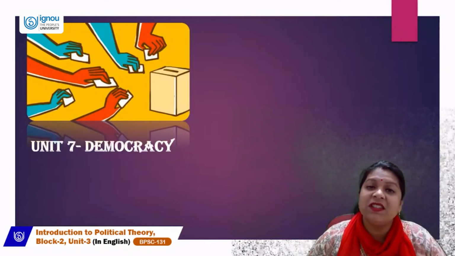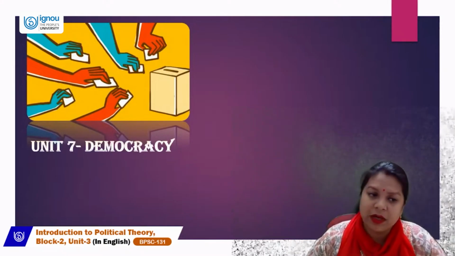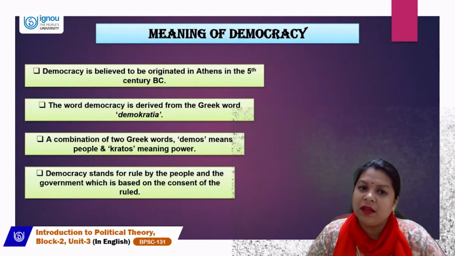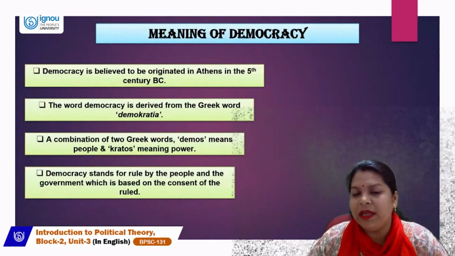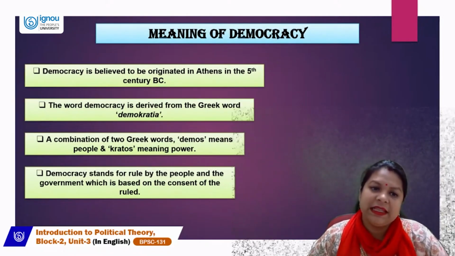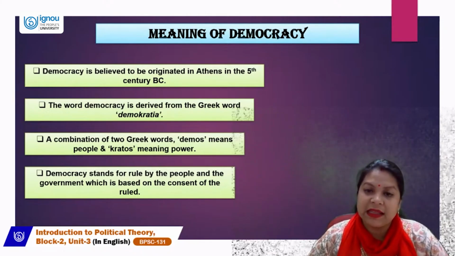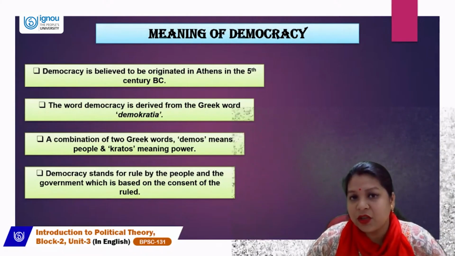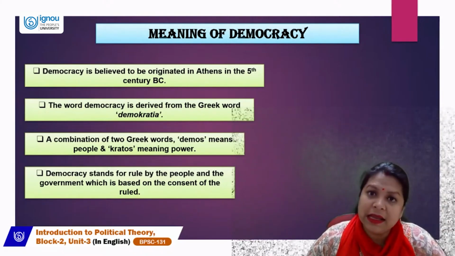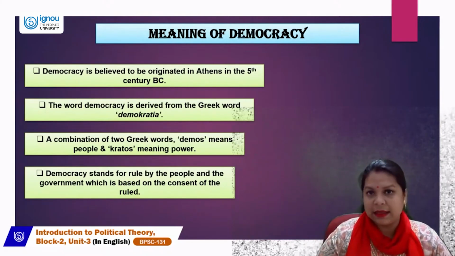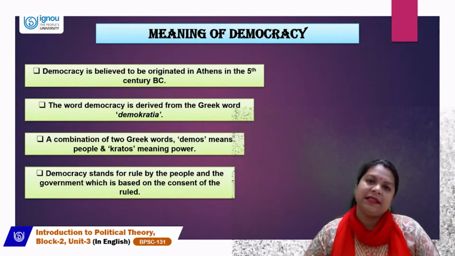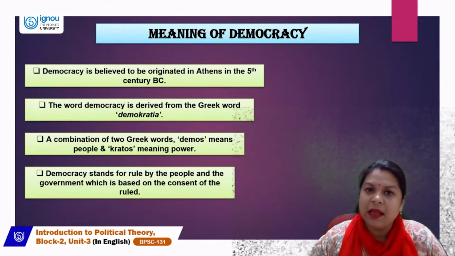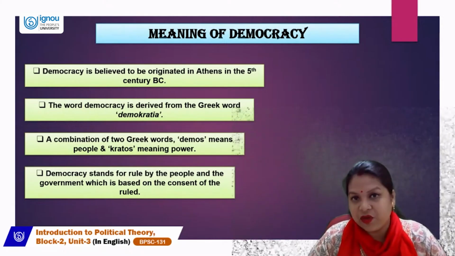Now we will be moving towards democracy, which is a very, very important unit. So let's start with the meaning of democracy. What do we mean by it? Democracy is believed to have originated in Athens in the 5th century BC. This concept of democracy originated in Athens, which is a Greek city-state in Greece, where democracy emerged in the 5th century BC.